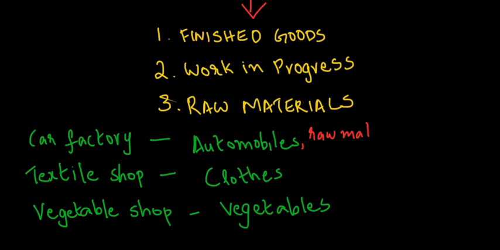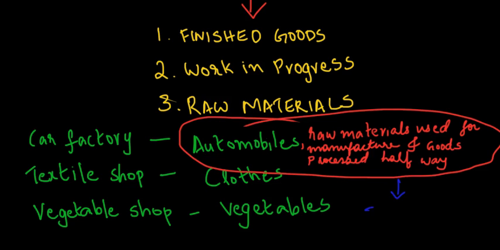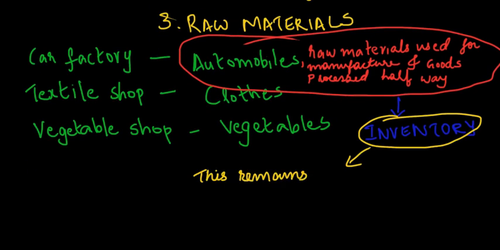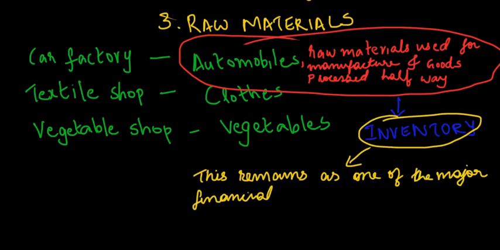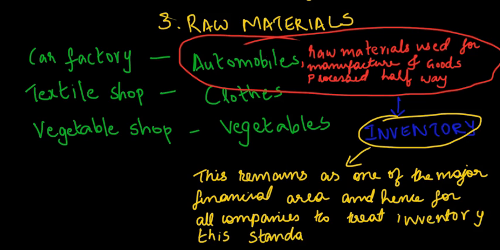In a manufacturing company, the raw materials used for the production and goods processed halfway can also be called inventories. Inventories remain one of the major financial areas in most enterprises, and hence clear instructions have to be given pertaining to its valuation and presentation. This would result in uniform and identical treatment of inventory in the financials. This enhances comparability and uniformity.